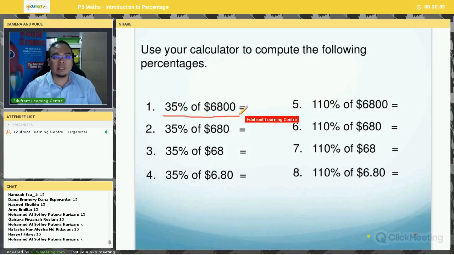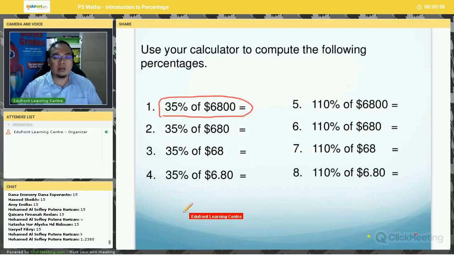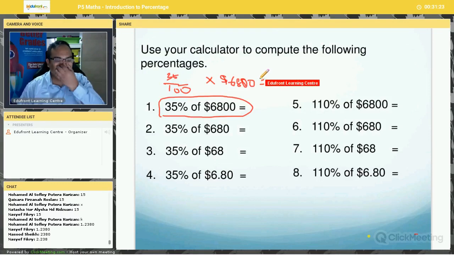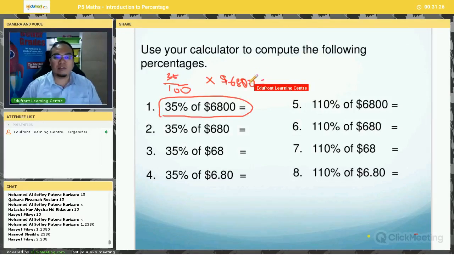Okay, let's do the first one together. 35% of $6,800. So 35%, we convert to fraction. It is 35 over 100, and then you multiply by $6,800. So what do you get? 2,380. Very good.